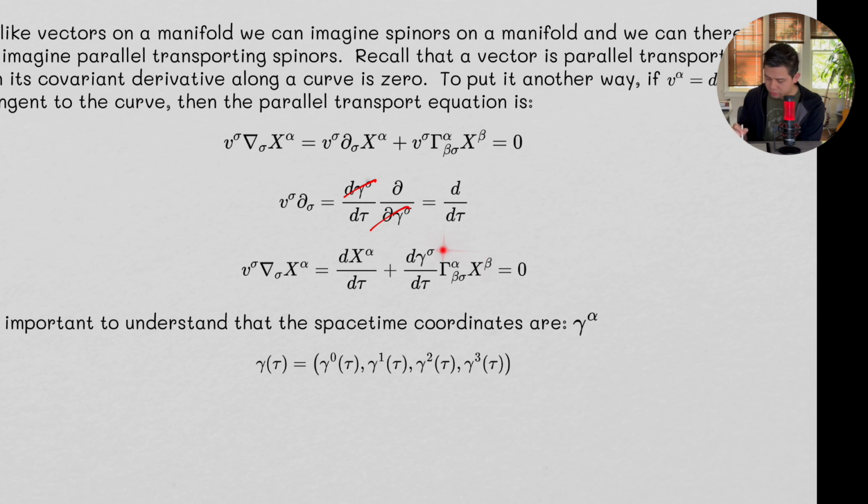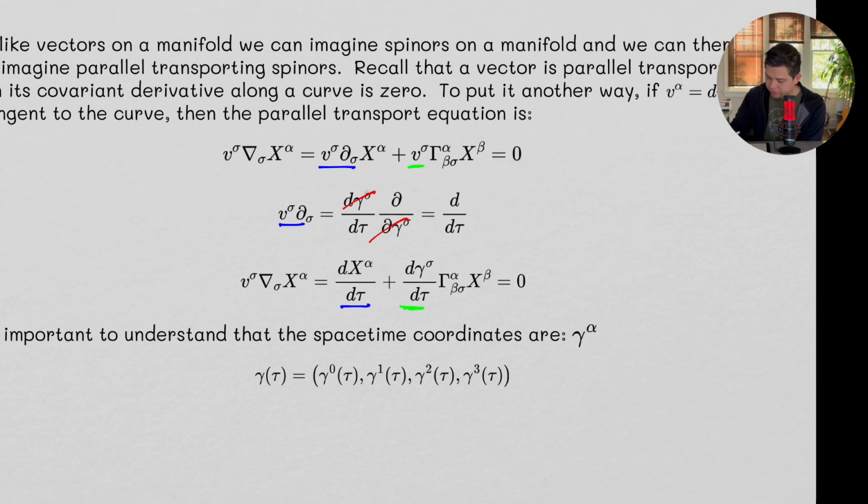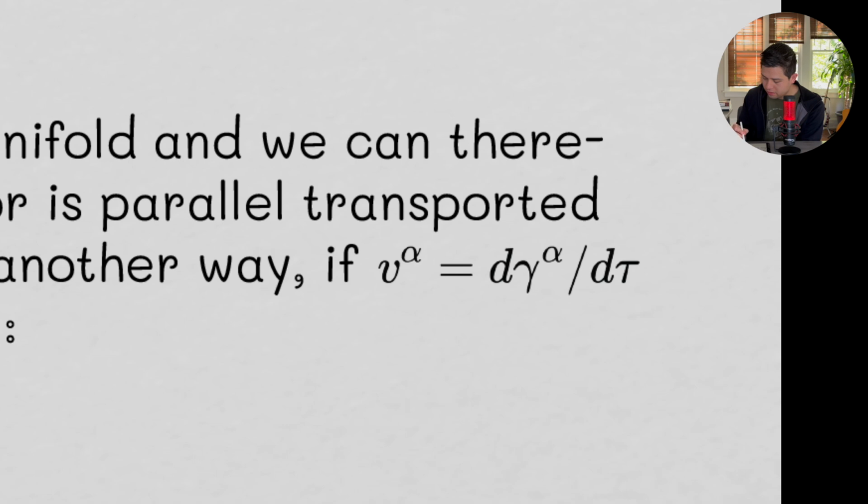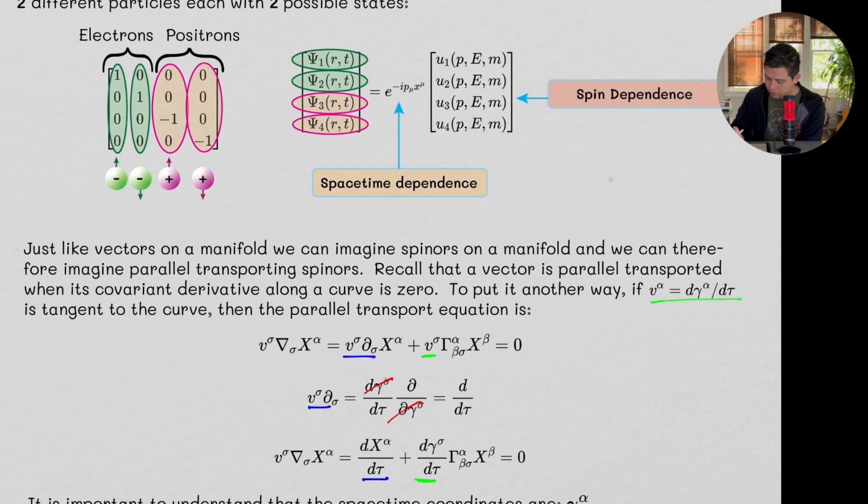And then we have this extra piece here, which is why this is called a covariant derivative. Okay, so this is probably easier to see if I just highlight this in colors. This part here is right here, which is what we get here. And then this part here is this here, because we defined that right here.